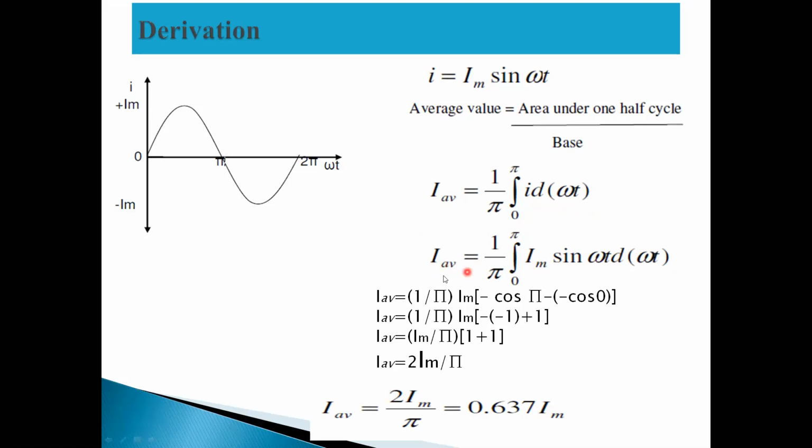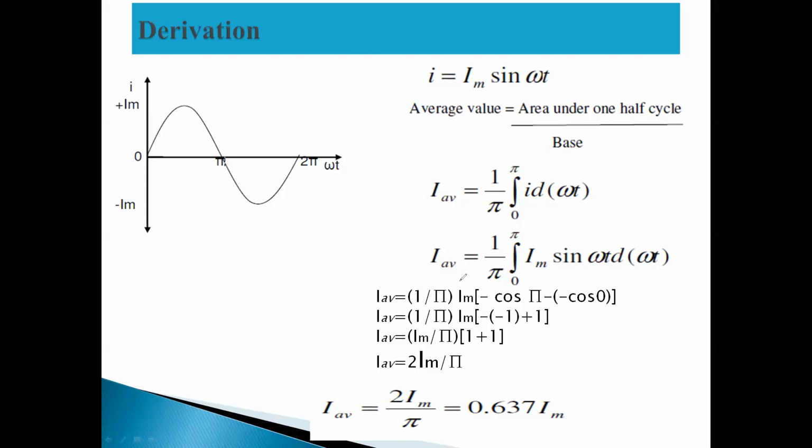IAV equal to this equation you write down. IAV equal to 1 by π integration 0 to π Im sin omega t d omega t.